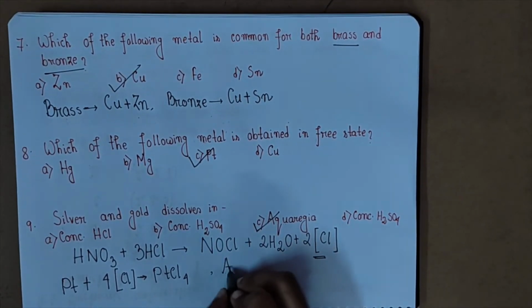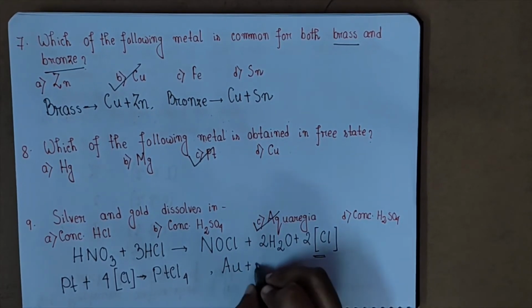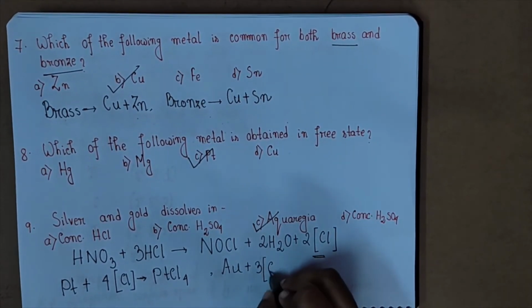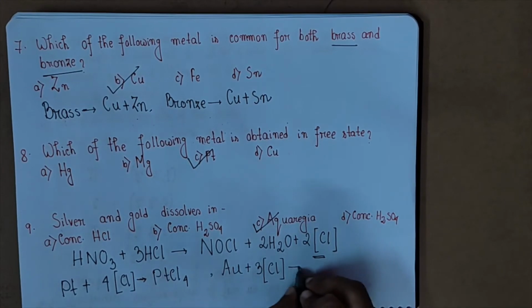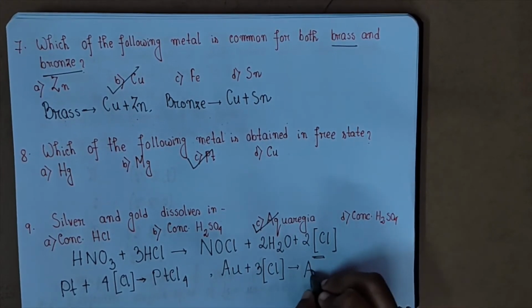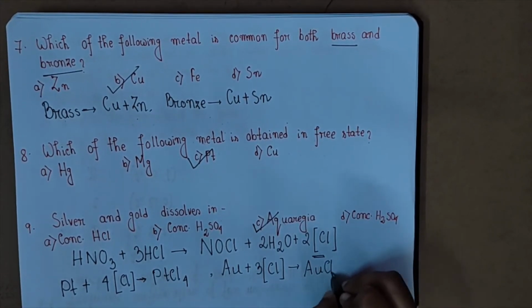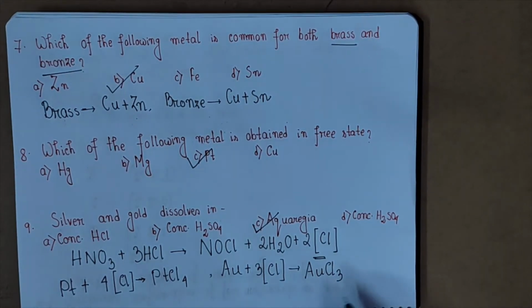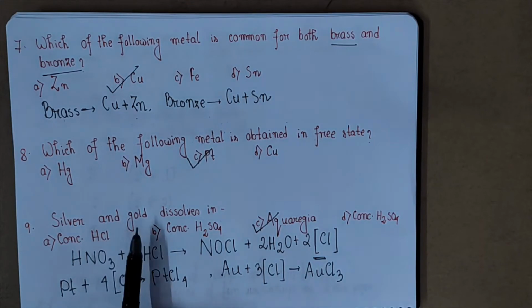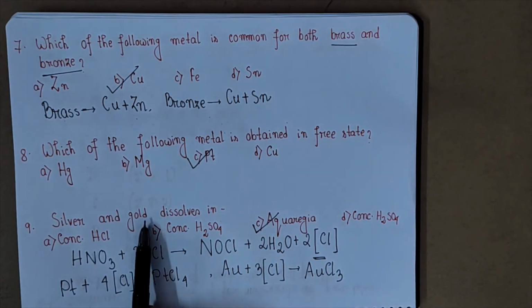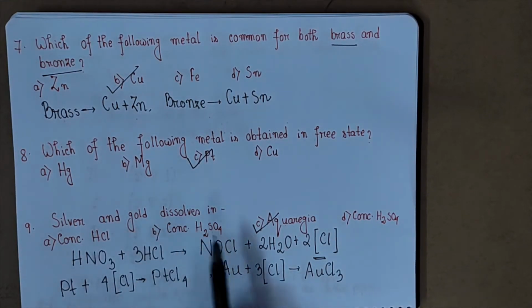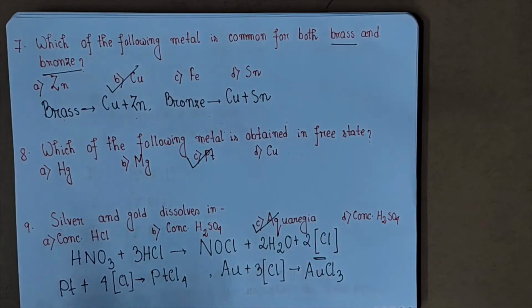For Au, that means gold, it will take up 3 of this nascent or reactive chlorine. What will it give? It will give us AuCl3, auric chloride. Again, this is soluble. That means silver and gold, because they are inactive, will not be soluble in any single solvent alone, like only concentrated HCl or only concentrated HNO3.